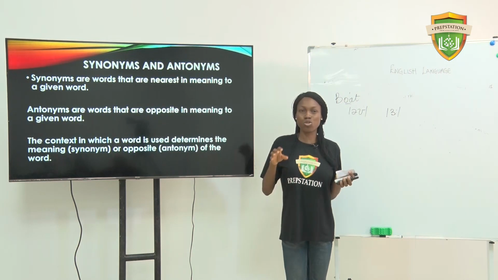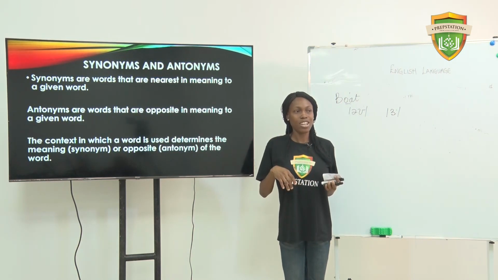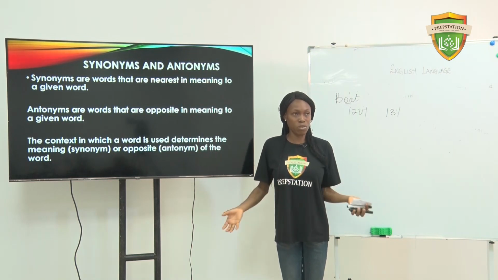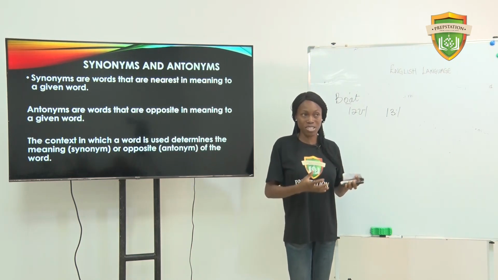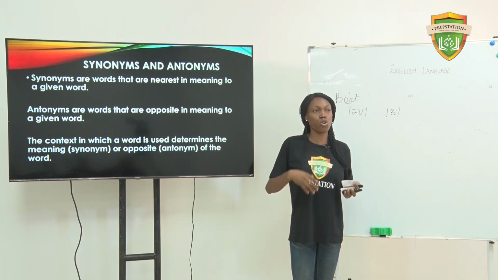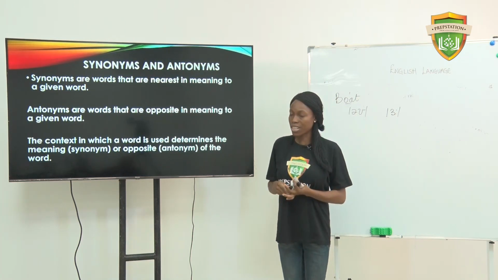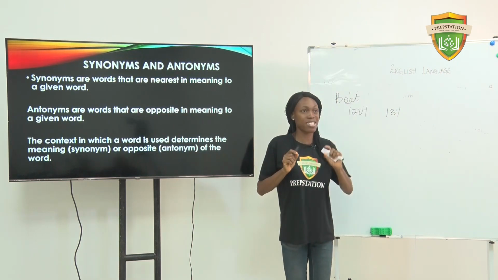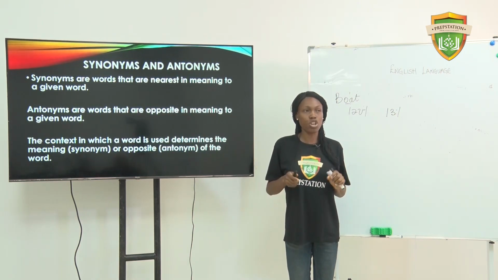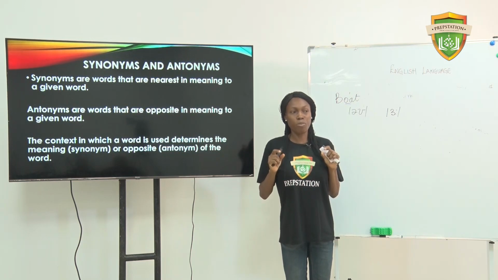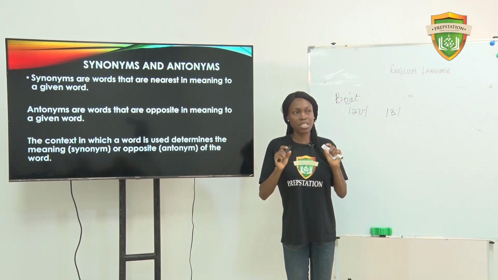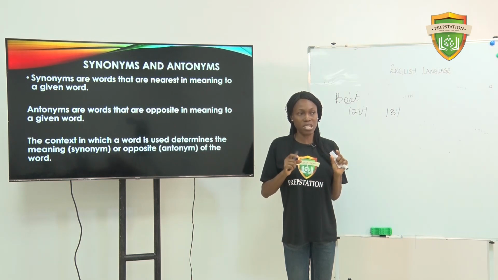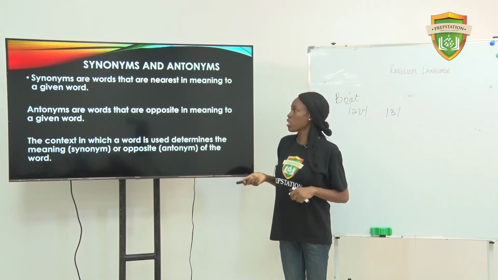You can't use massive for a human being, and you can't say enormous in that case. So you rather go for huge. Have that at the back of your mind, that the context determines the meaning of a word. So when you read a sentence, try to understand the meaning of that word in that particular sentence, and then you select the synonym.